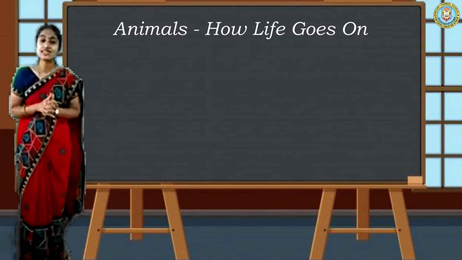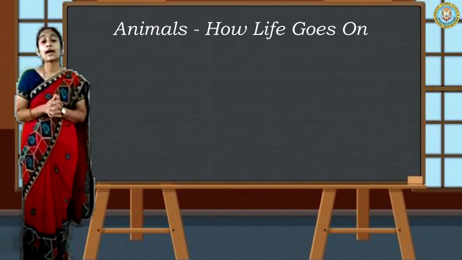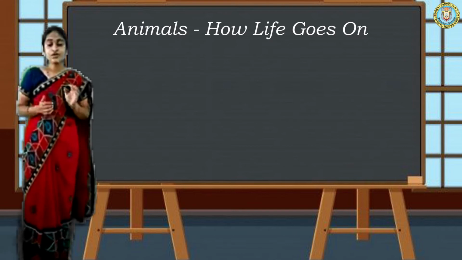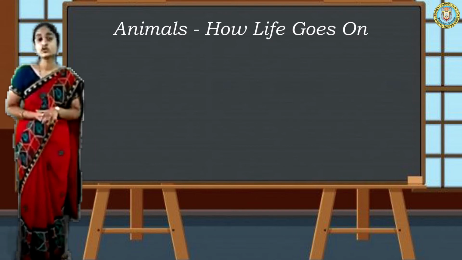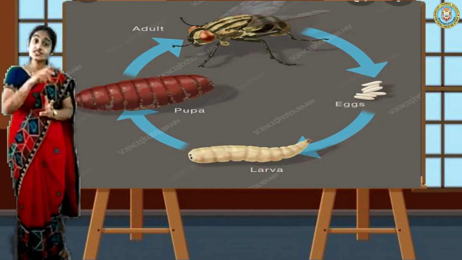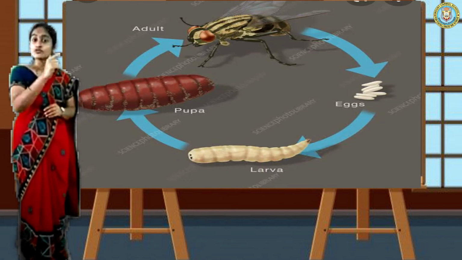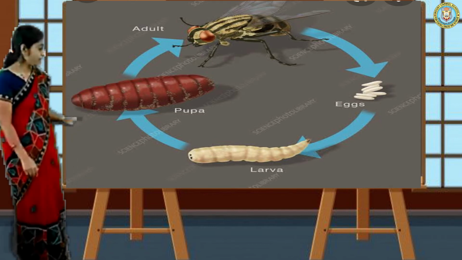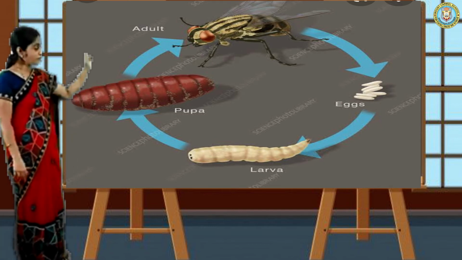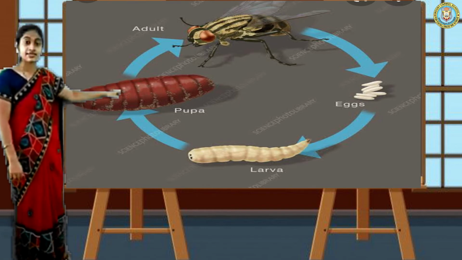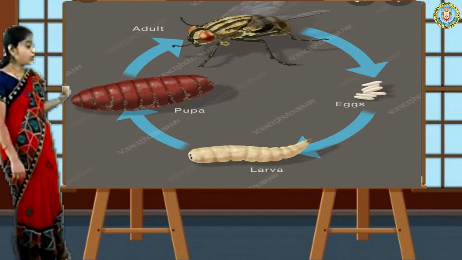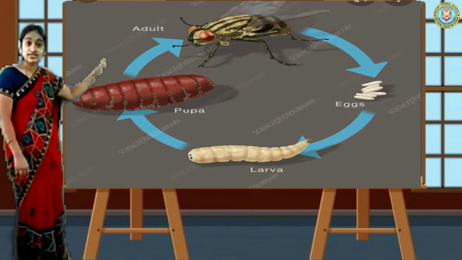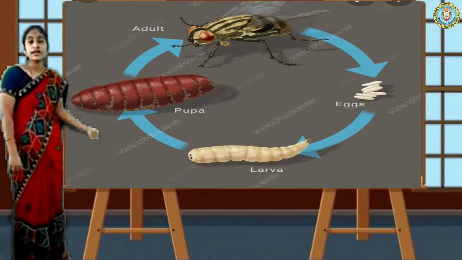Now let us see about insects. What happens with insects? How do insects reproduce? We will take one example, that is the housefly. Let us see the life cycle of the housefly. How does the housefly reproduce its babies? See here, the housefly first lays eggs, then larva, then pupa, then again housefly. This is the life cycle of an insect.